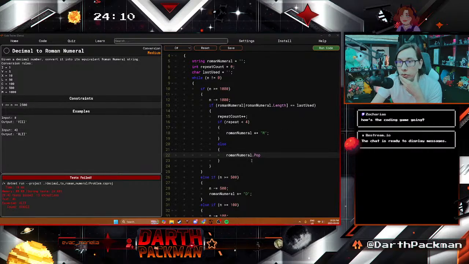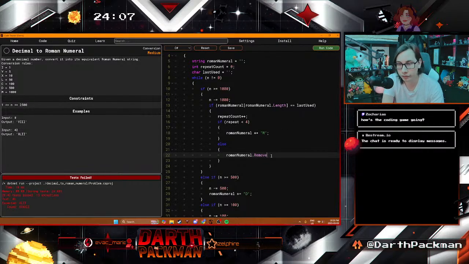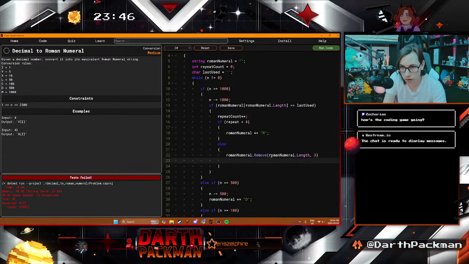Interesting, interesting. There's a remove function. So what we could do is we could do remove, and then you could do Roman numeral dot length, and then you can do 3. Because what we're going to do is just get rid of the old 3, not add the 4. And then Roman numeral plus equals. And that's the inverse. So instead of MMM, it becomes...